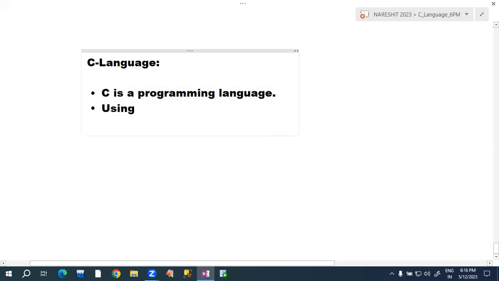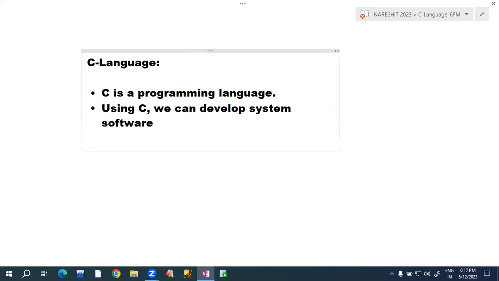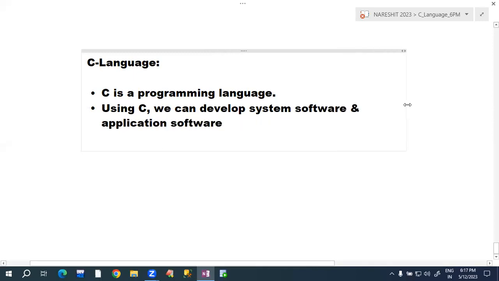So using C, can we develop system software? Can we develop application software? Yes. We can develop both. If we are able to develop only system software, those languages are called low-level languages.